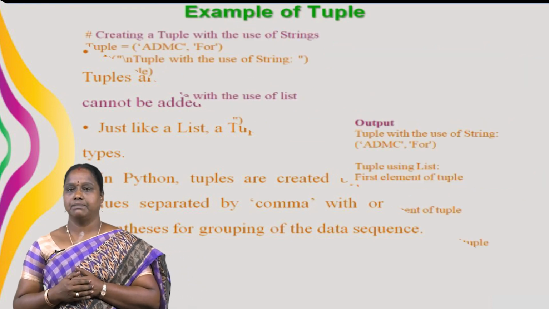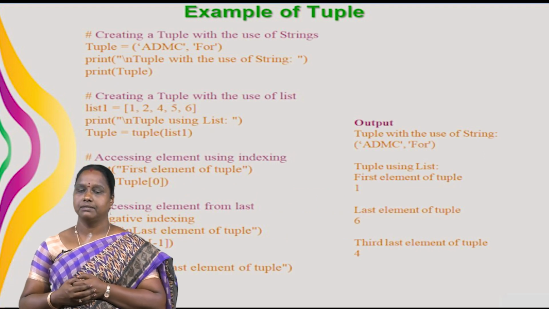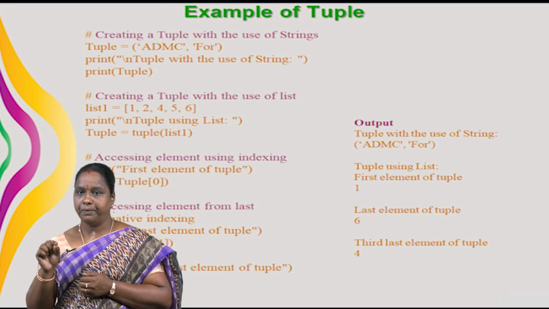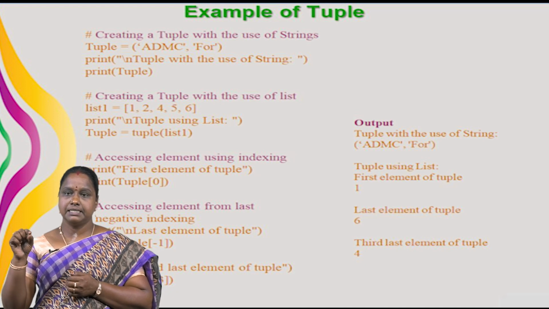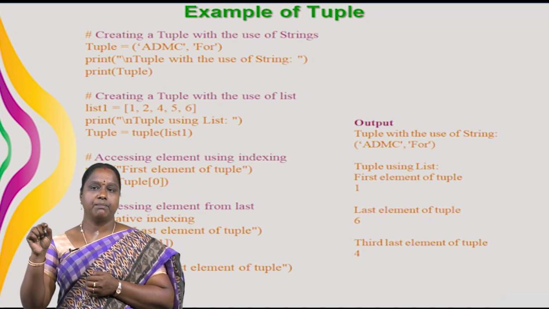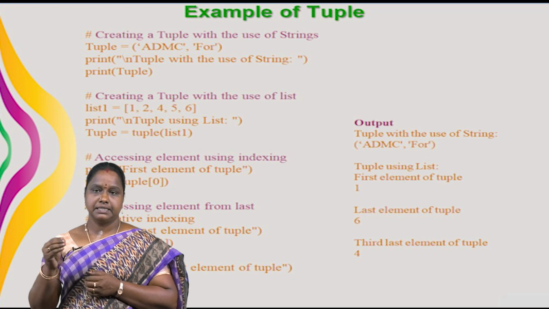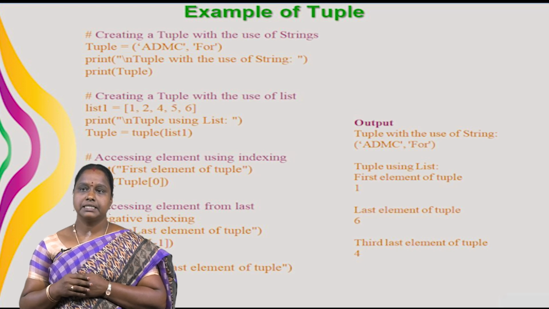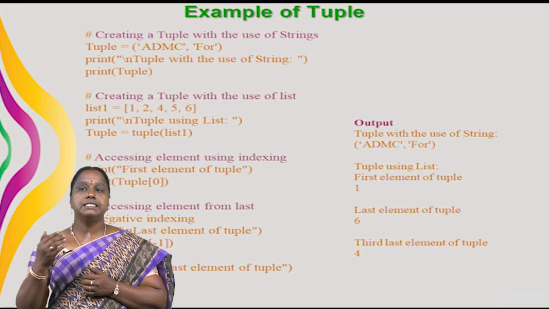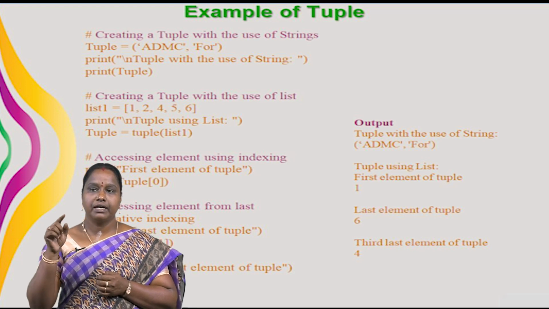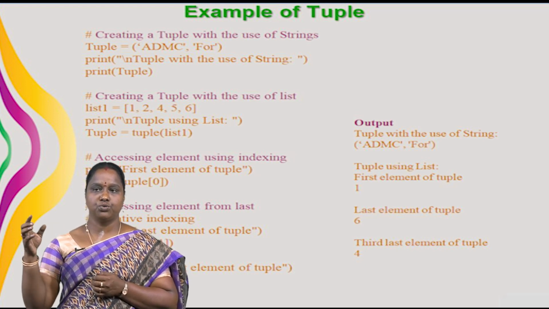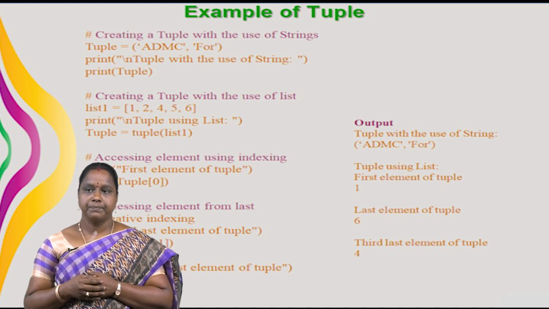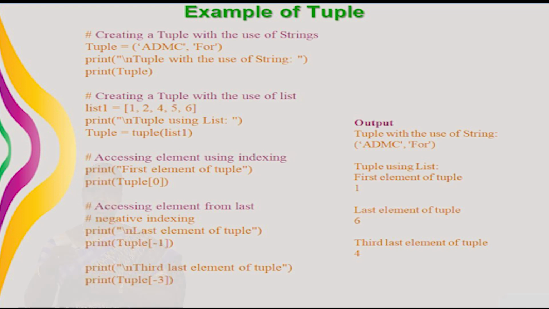Here we see some of the examples for tuple operations in Python. First, creating a tuple with strings. Here we assign the name tuple equal to, within parenthesis, single quote A.D.M. College comma single quote farm. Print tuple. We see that output as A.D.M. College farm. Next, we create a tuple with the use of list. Here, list 1, we use a square bracket, some numbers 1, 2, 4, 5, 6. Here, print that tuple using list, tuple of list 1. We see the output.